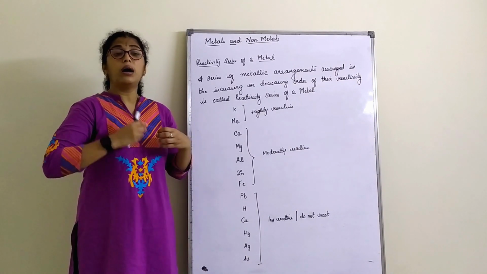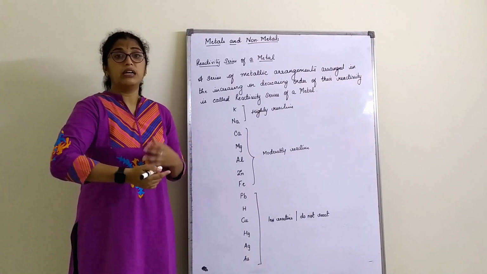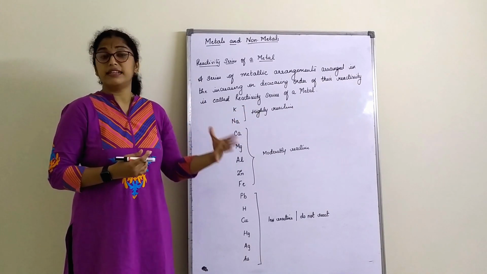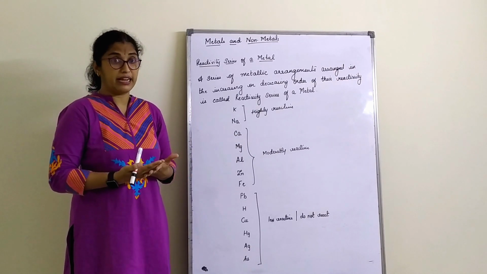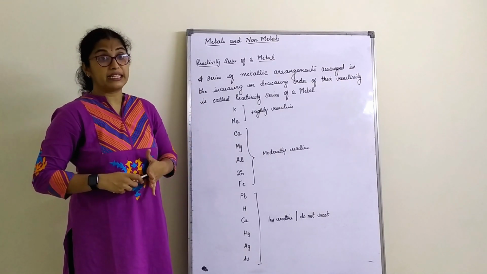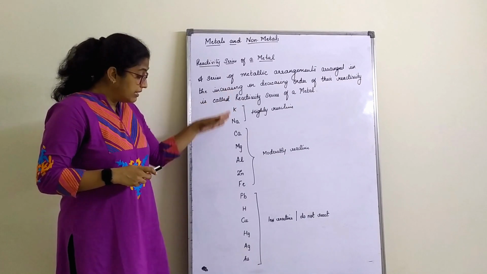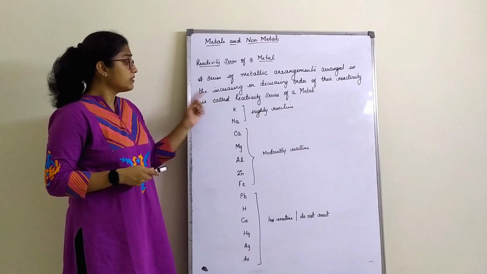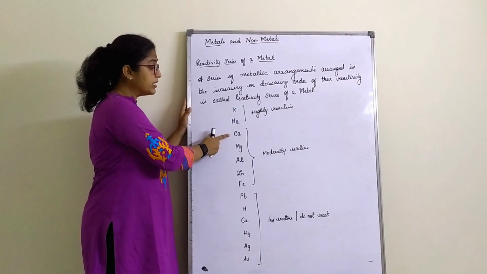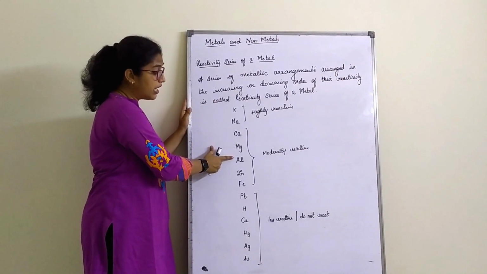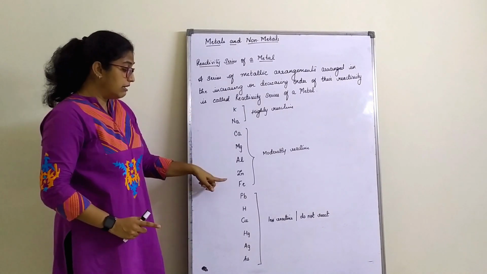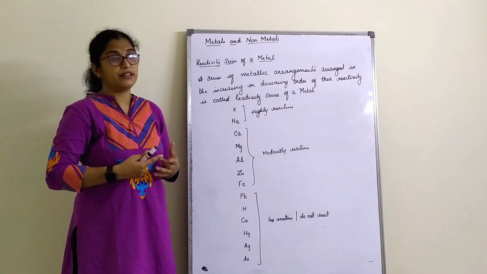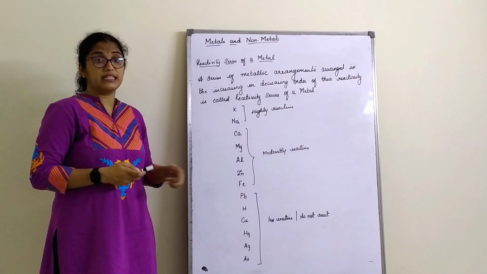That means how a metal is reacting with what? Reacting with air, reacting with water, reacting with acids, etc. That is something about the reactivity series. If I list the reactivity series of the metals, it goes in the order: potassium, sodium, calcium, magnesium, aluminium, zinc, iron, lead, hydrogen, copper, mercury, silver and gold.